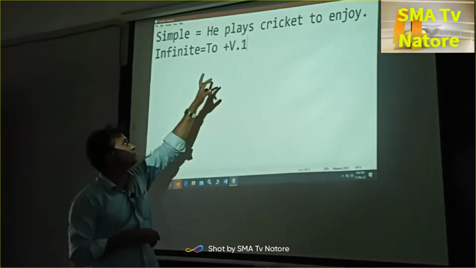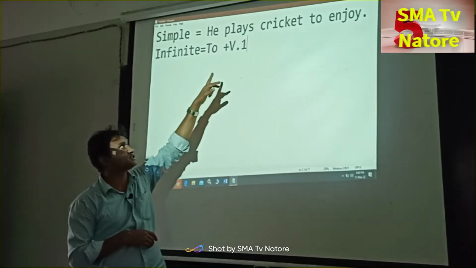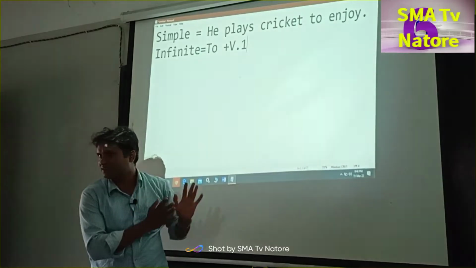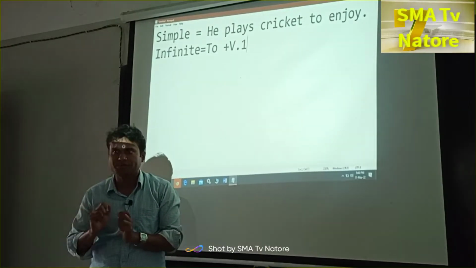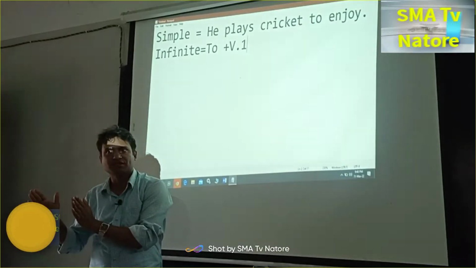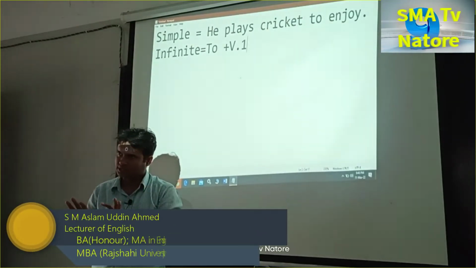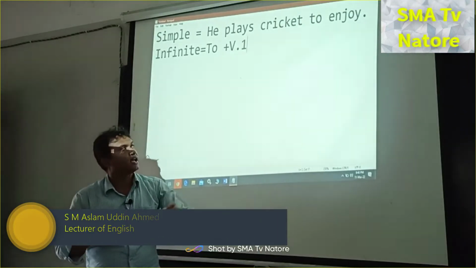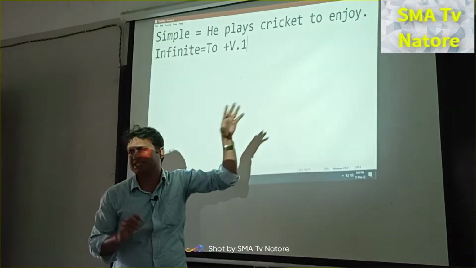So at minimum we have to find the subject. The next one is play, and the next one is cricket. Why is cricket important? Because this is the transitive verb, so then we can use the object. But for he walks, the subject and then the verb is enough. Clear? So that is a simple sentence. And to enjoy, if we delete it, there is no problem.